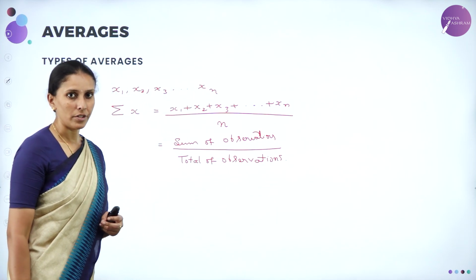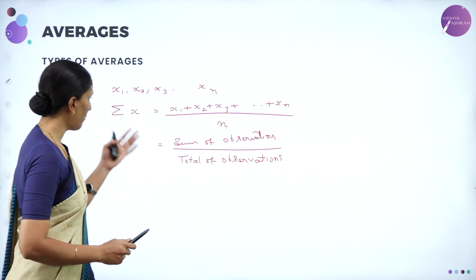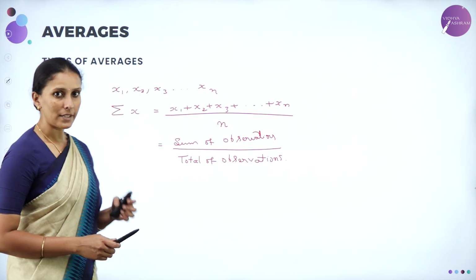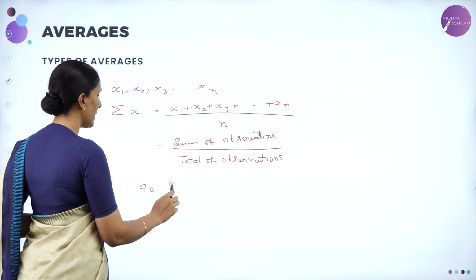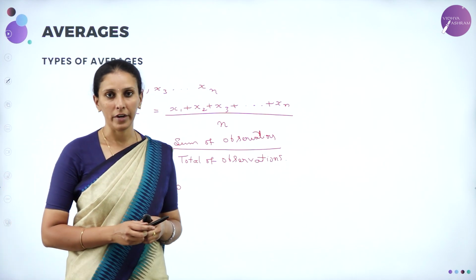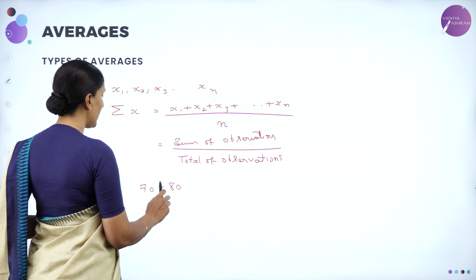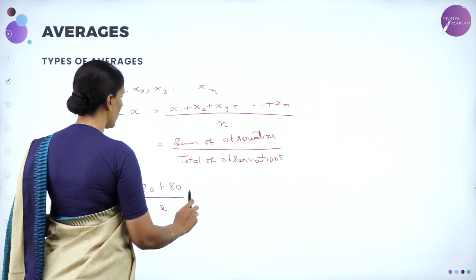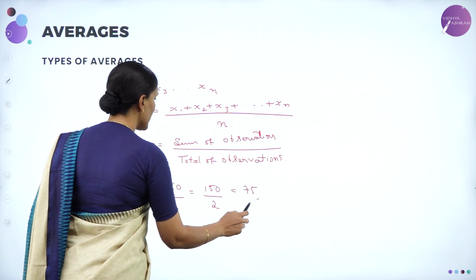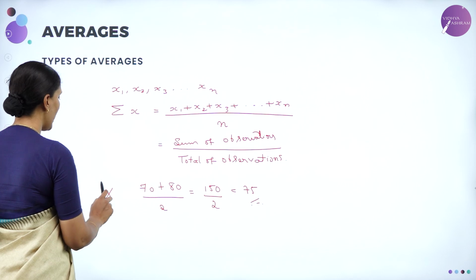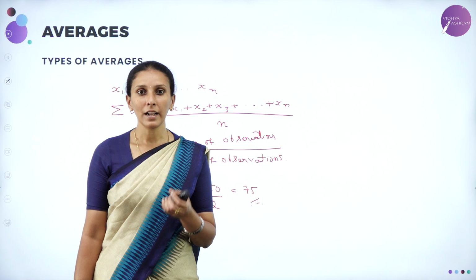Now under averages, there are different types of averages. One is the simple average. An example of a simple average is this itself. Suppose a student scores 70 in his first test and 80 in his second test out of 100. What is the average score in the 2 tests? It is given by 70 plus 80 divided by 2, which is 150 by 2, equal to 75. This is the average, denoted by x bar. This is an example of a simple average.